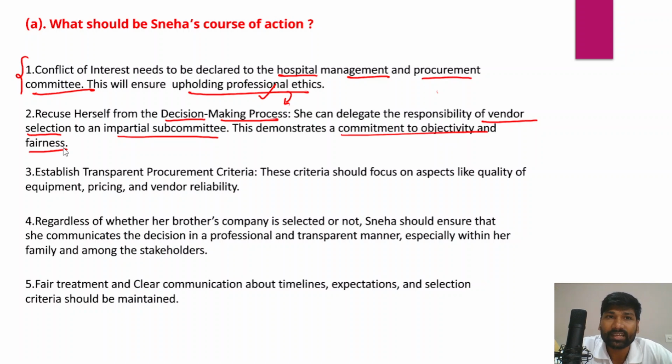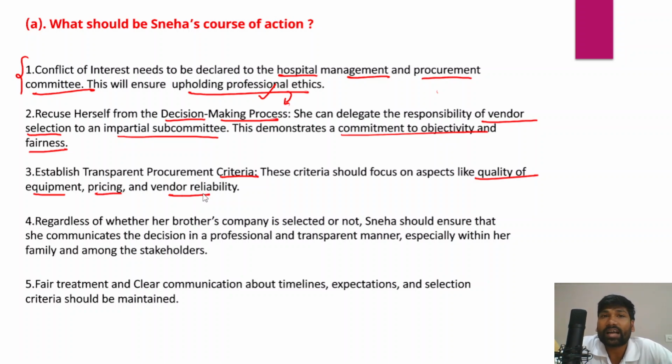And apart from that, there is also a need to establish transparent procurement criteria. Now, what sort of transparent procurement criteria can she actually establish? The criteria should focus on aspects like quality of equipment, pricing, and also vendor reliability, right?